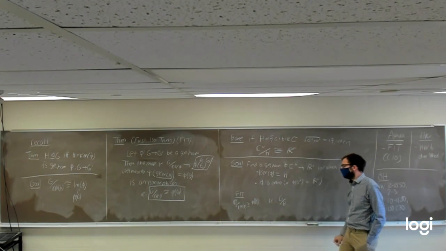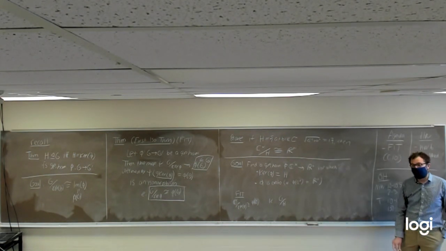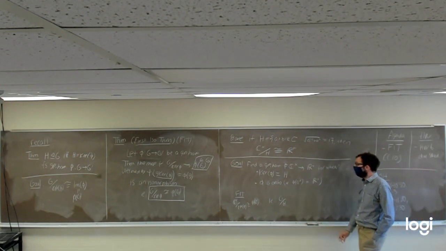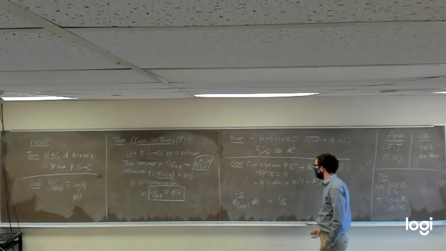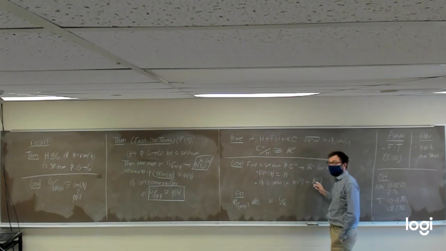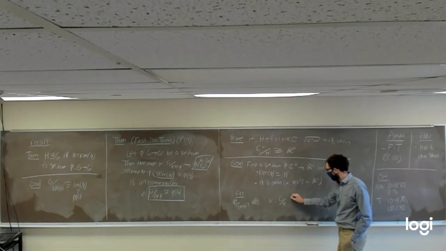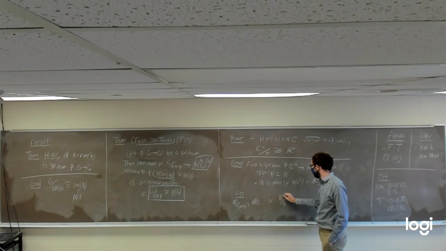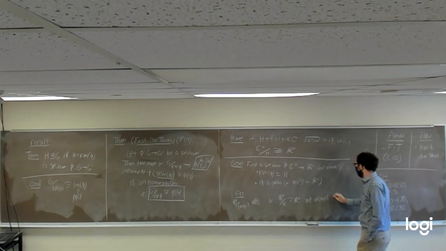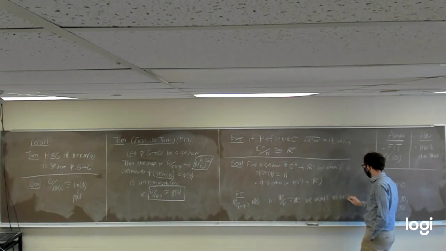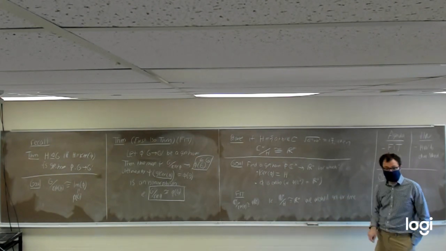The first isomorphism theorem will tell us automatically C star mod the kernel of phi has to be isomorphic to the image of phi. Well, if the kernel of phi happens to be our group H up here, and if the image of phi happens to be all of R plus, then that would tell us that we would get the isomorphism we want for free, meaning there would be nothing left to prove.